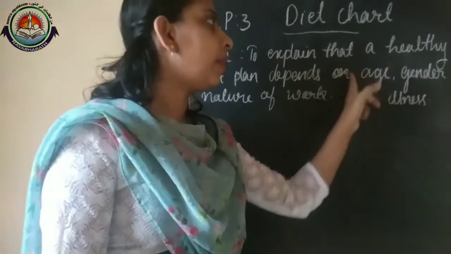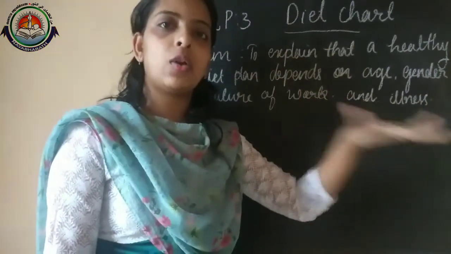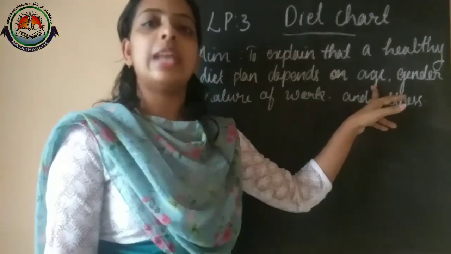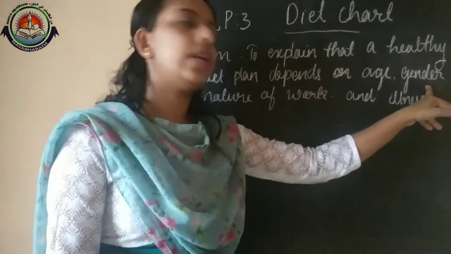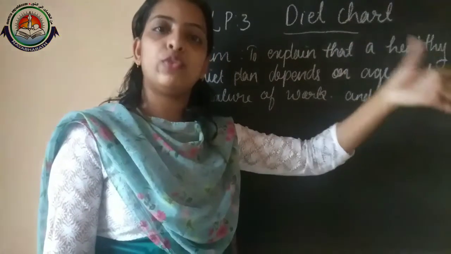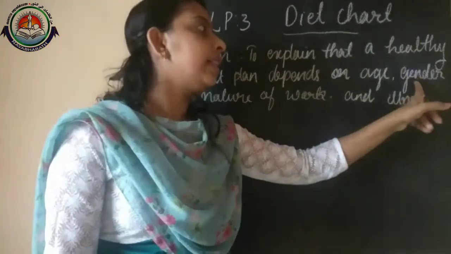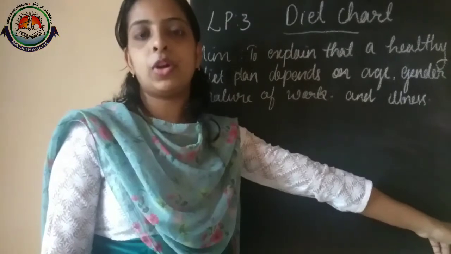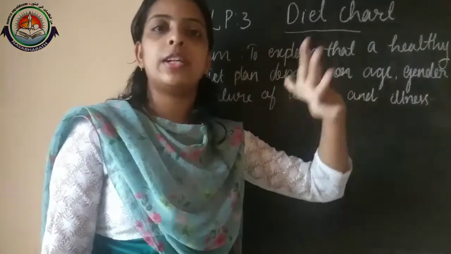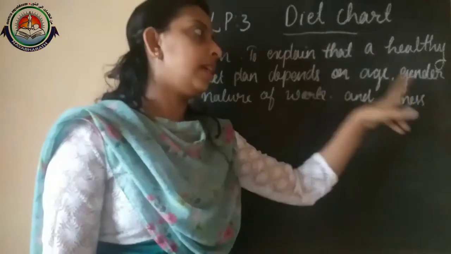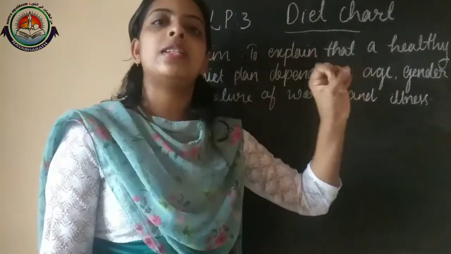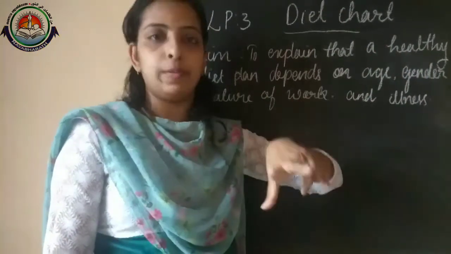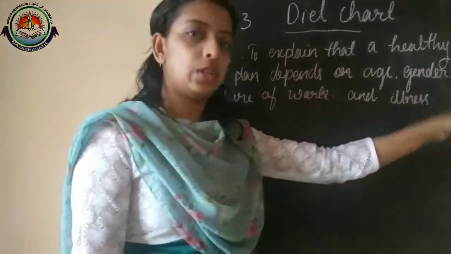If we consider age, growing children require more protein-rich foods than old people. And according to gender, male and female, or girl and boy, the amounts of nutrient requirements will be different. Mostly carbohydrate and protein-rich foods are taken by men, and vegetables and fruits in more amounts by women. That is according to gender.